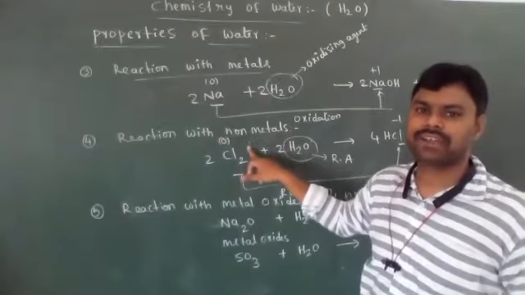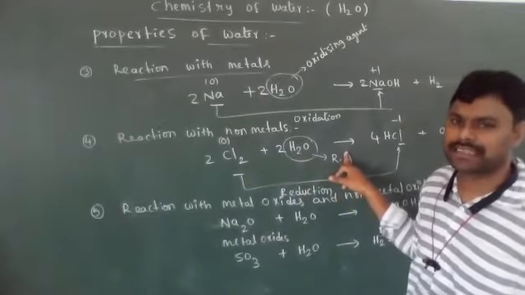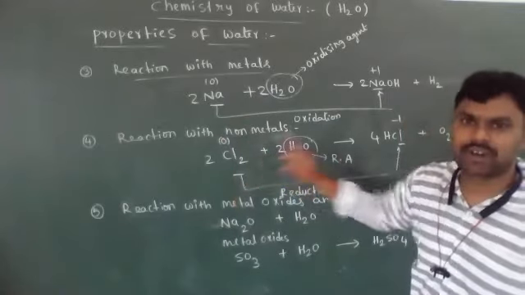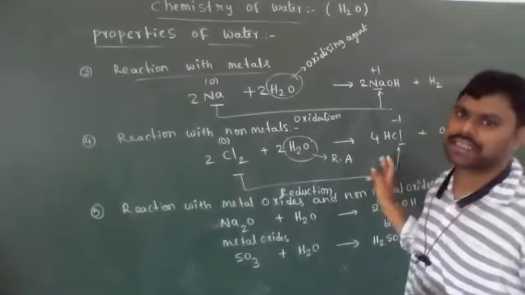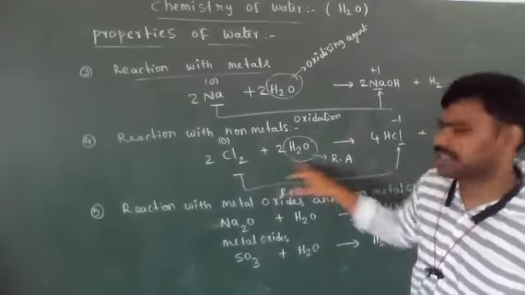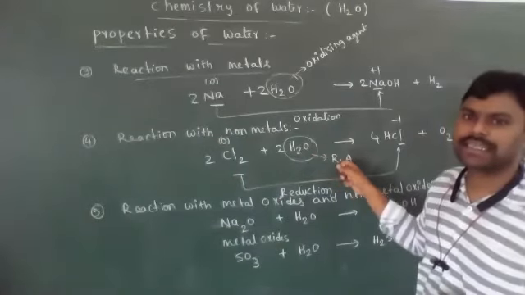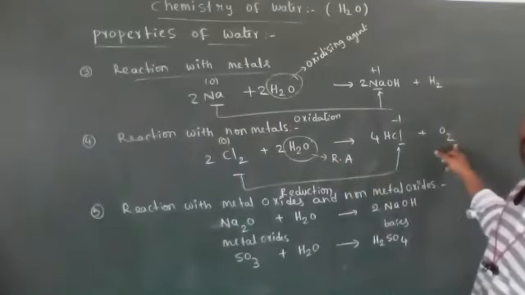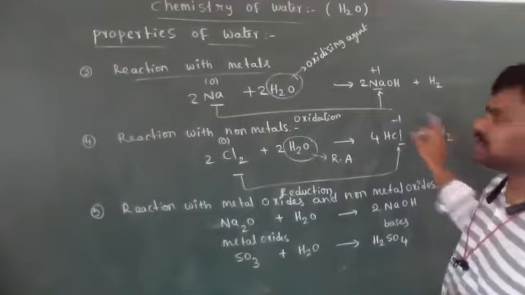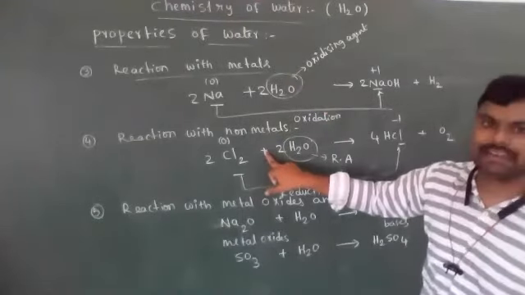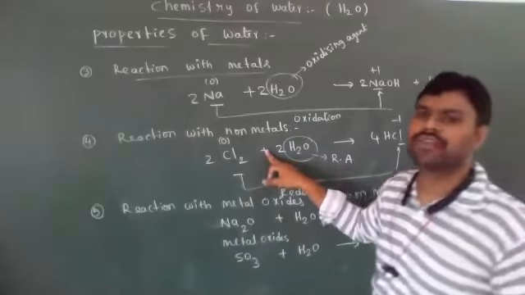Whenever water reacts with non-metals, it acts as a reducing agent, means it decreases the substance's oxidation state, it undergoes oxidation itself. That's why water is called a reducing agent. Water itself undergoes oxidation to liberate oxygen gas. So oxidizing property as well as reducing property is present for water.